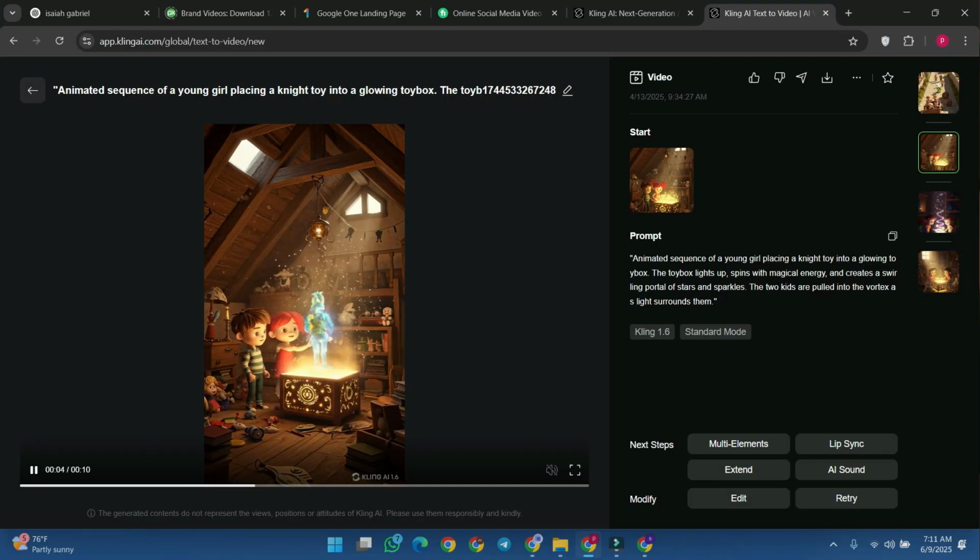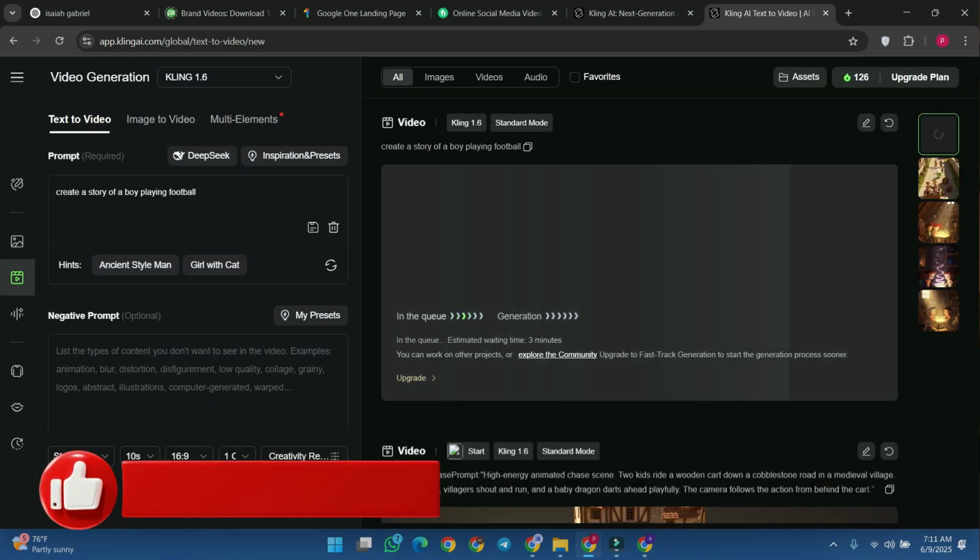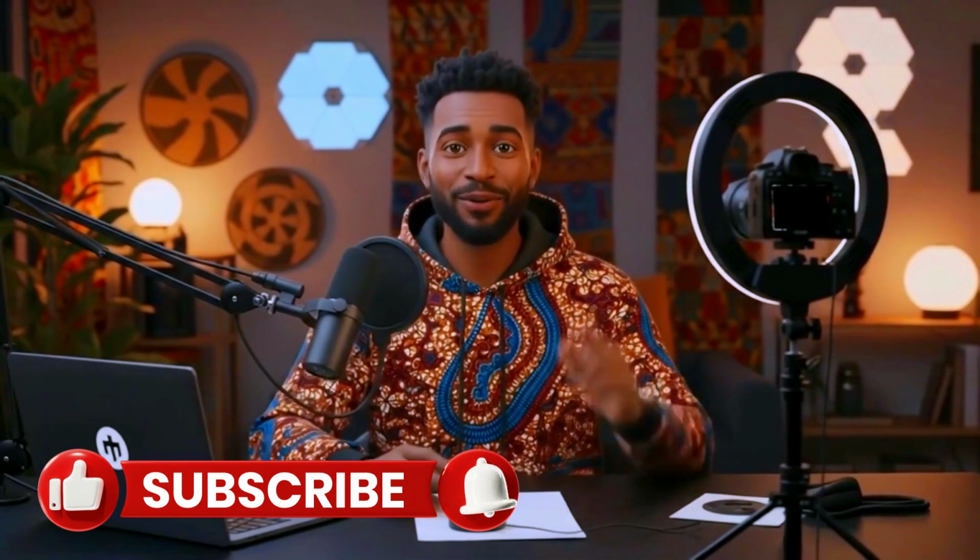Conclusion: you don't need a studio to go viral, just smart tools and smart strategy. Start with Kling AI, stay consistent, and scale what works.